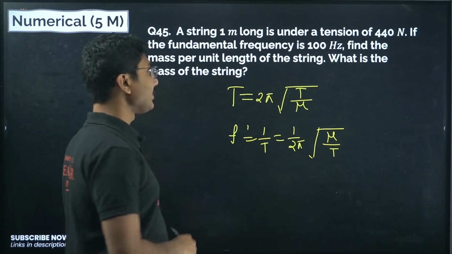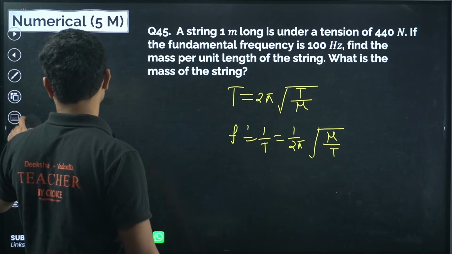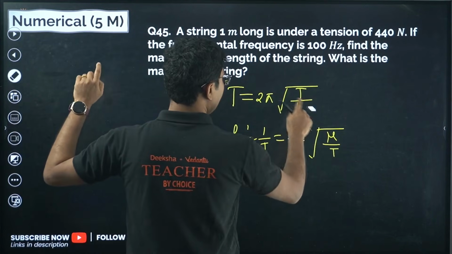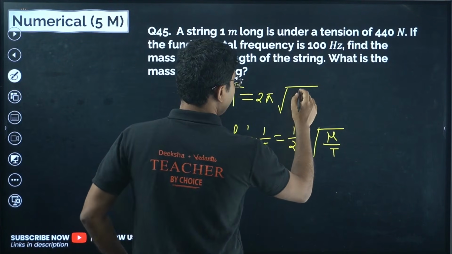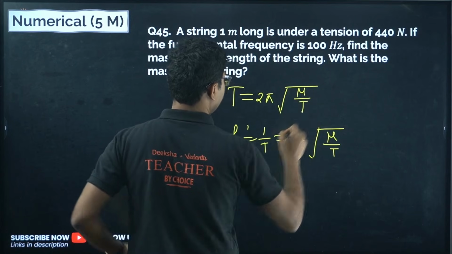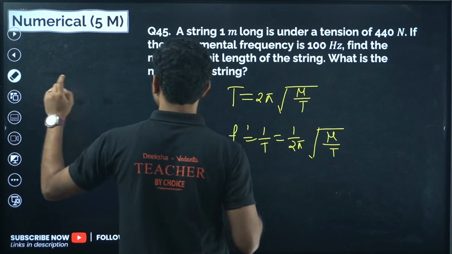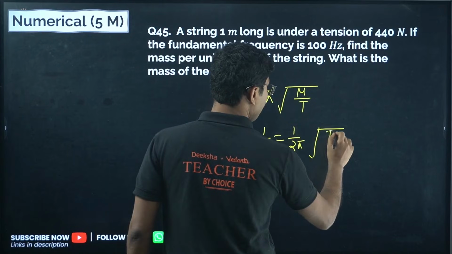Sorry, one mistake I made. The time period is 2 pi square root of mu by T, and frequency will be 1 by 2 pi square root of T by mu.